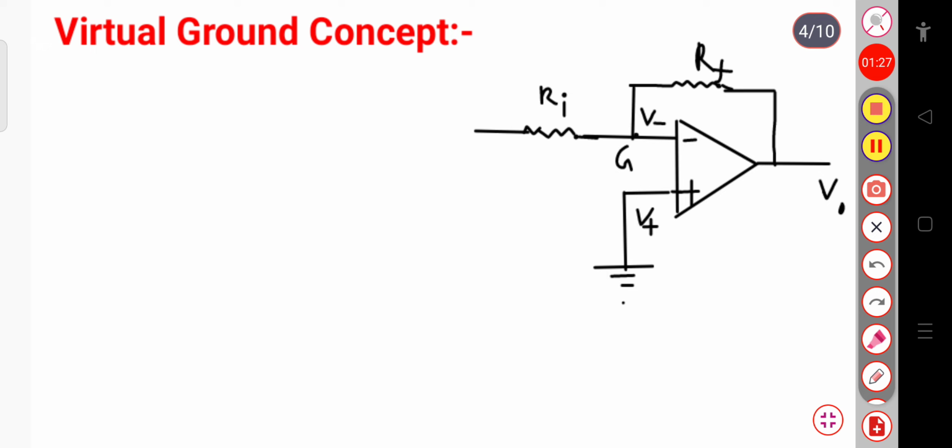So what is this virtual ground concept? This virtual ground concept says that if the non-inverting terminal is grounded, then indirectly this inverting terminal, that is at the point G, also feels like it is grounded. At this point it will feel that the voltage gain is infinite. Since the voltage gain is infinite, I can say that the voltage is 0 here. That is for the ideal case I am saying. For the ideal case here, the voltage gain is infinite. So the voltage will be equal to 0 since it is grounded.